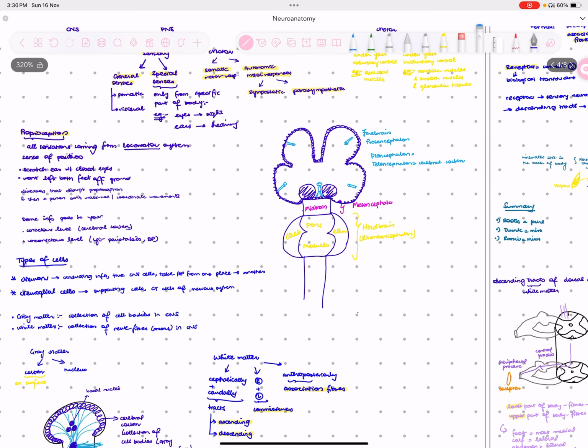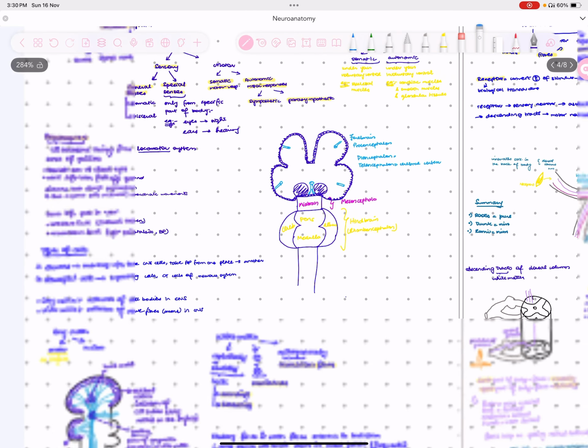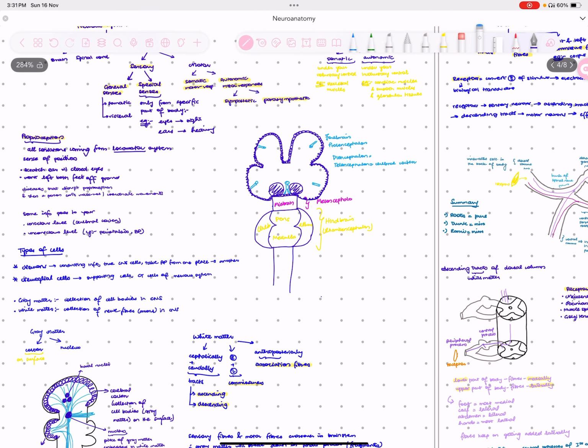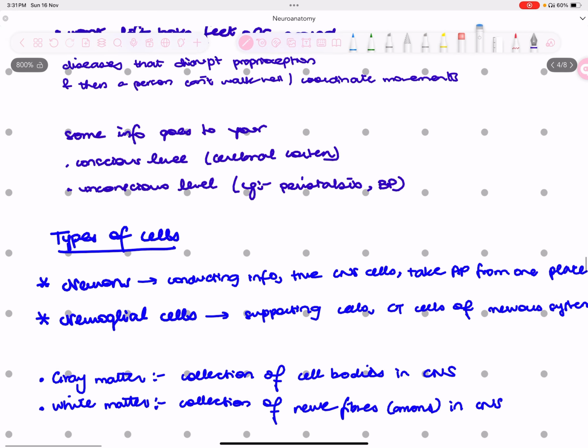Now, one question that arises is, any sort of information that is going to your conscious level, who is going to take that up? Very important. The cerebral cortex is going to take up all the information that goes to your conscious level. So, conscious level and unconscious level. For example, your peristalsis and your blood pressure regulation, you don't need to know about it consciously. Right now you're sitting, and your mind won't be directed at the angle you're sitting, or what parts of the body are in contact with the chair, or what bones you're feeling.